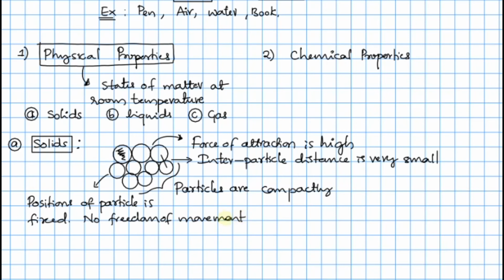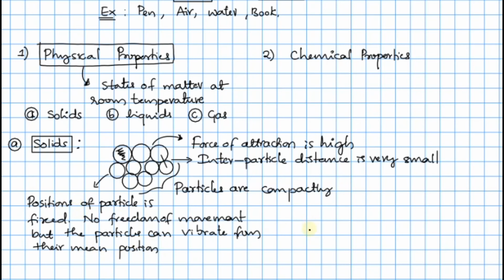But that's not the final case. The particles can move from their mean position, right? So we can list here one point: the particles can vibrate from their mean position. Right.